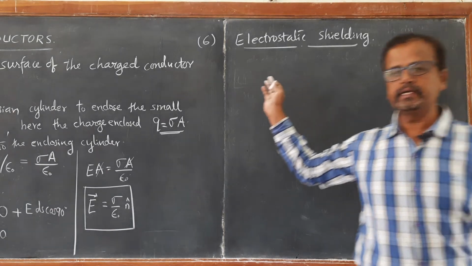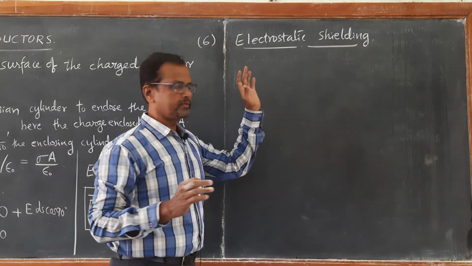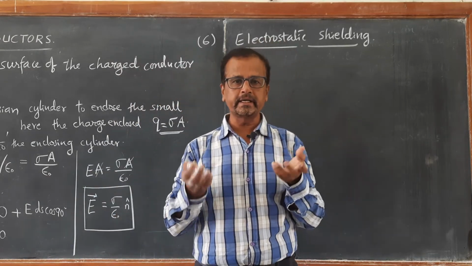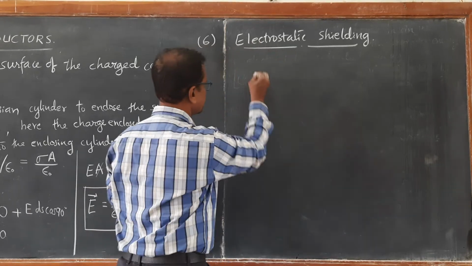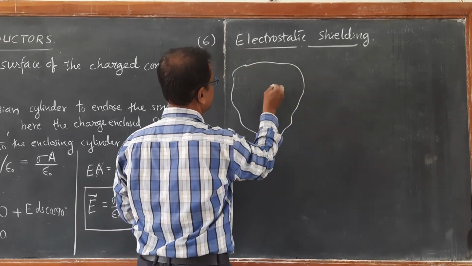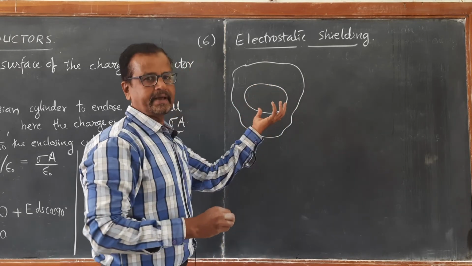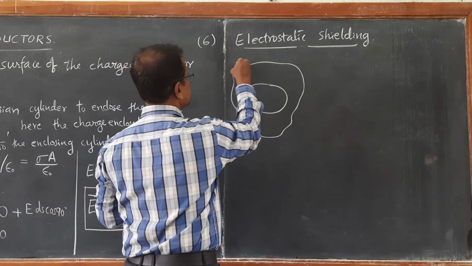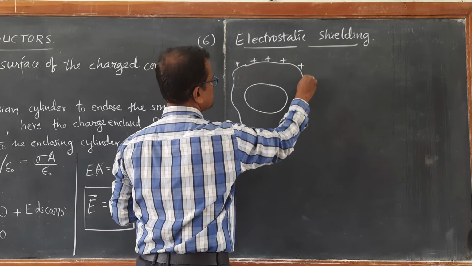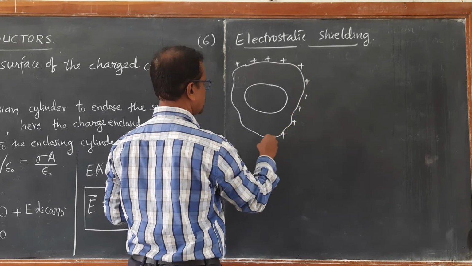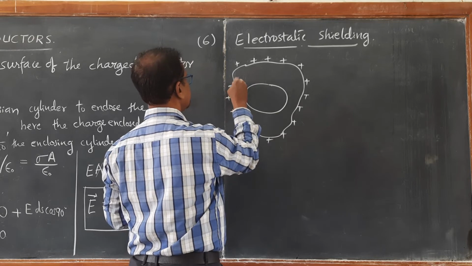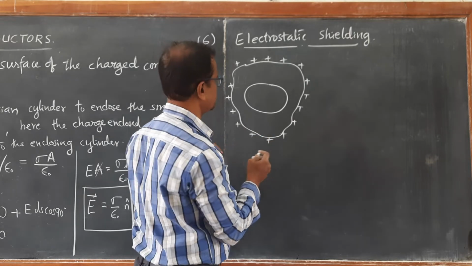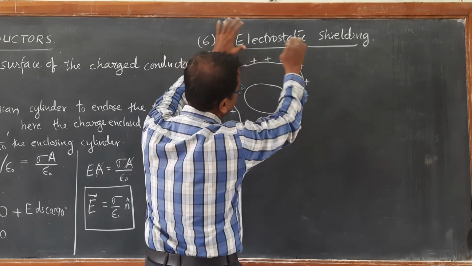Electrostatic shielding is a very important property of a charged conductor. It tells you again about the electric field inside the conductor. If there is a conductor and this conductor has a cavity inside, an empty space inside, then even if this conductor is charged, the charge is uniformly distributed throughout the surface. Since it is a conductor, the entire surface will have a uniform distribution of charge, and then the electric field exists only on the surface.